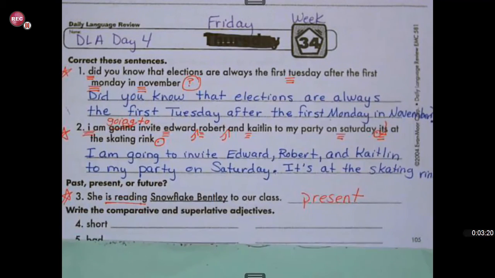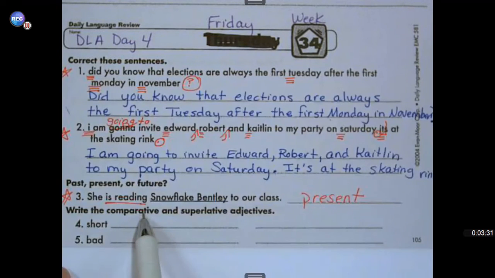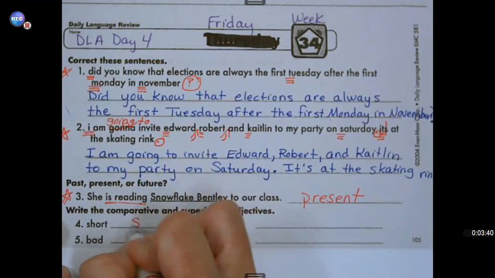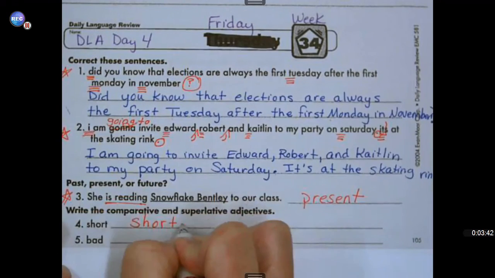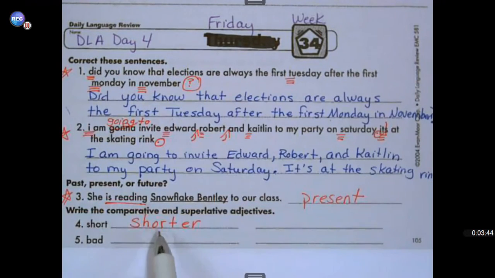And then number 4 and 5 are asking you to write the comparative and superlative adjectives. Remember, comparative means when you're comparing 2 things. In this case, if we have short and we were talking about 2 people that are short, we would use the word shorter than one person. So for example, Miss Badger is shorter than Miss Jaramillo.